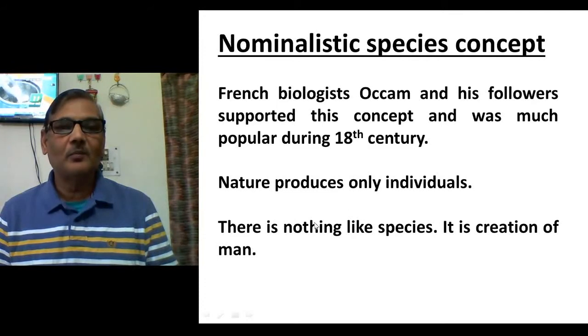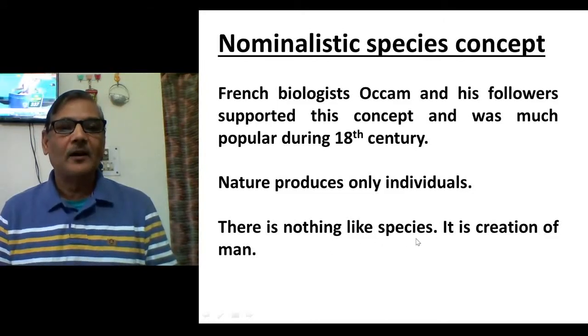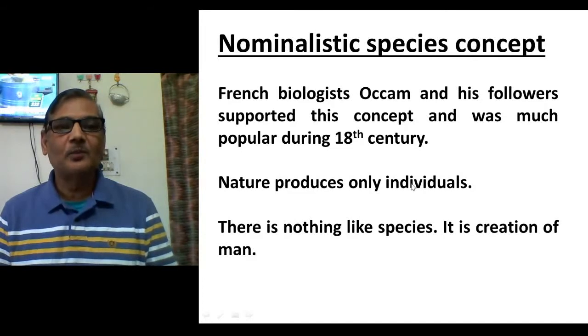It is only a human creation, that is, we people have made a concept that some kind of species exists. Otherwise, nature produces only individuals. So this concept was totally discarded.